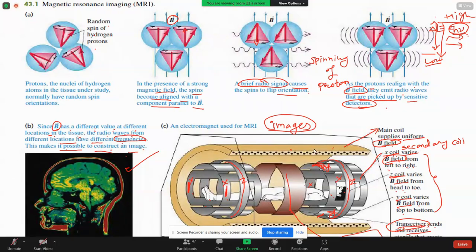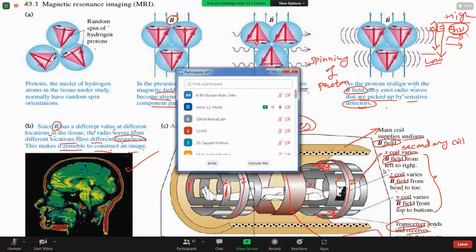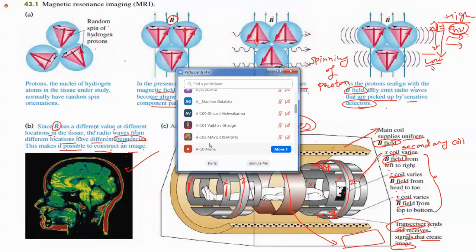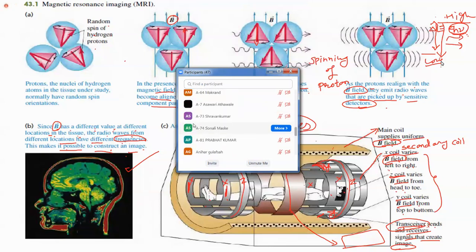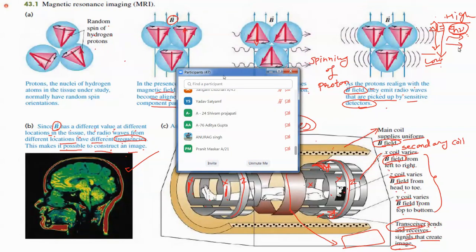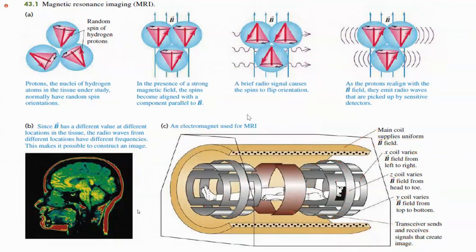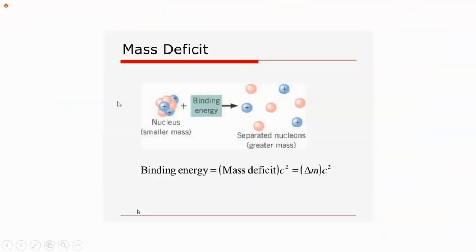That is not part of the study. Okay, so in brief, the working is like that. The proton flips, changes its direction, goes to a higher level. When it comes back to its original position, it will emit some radio waves. Those radio waves will be detected by the detector, and the image is constructed using those different frequencies. Okay, this was about the nuclear spin property.